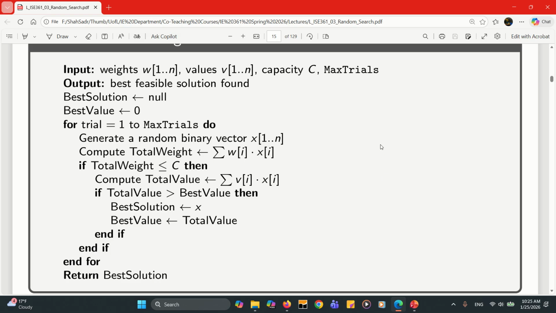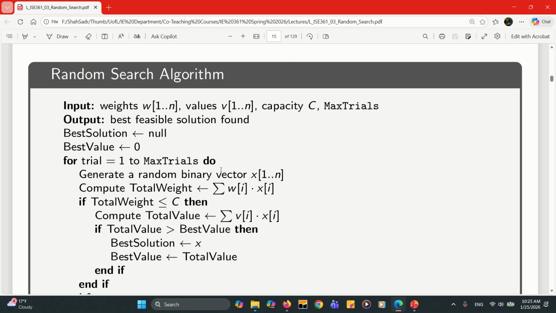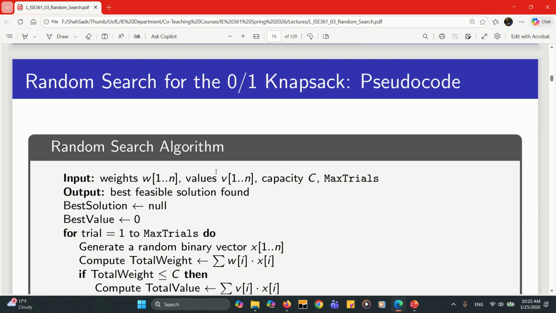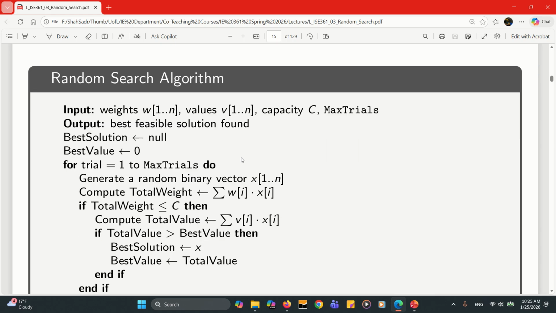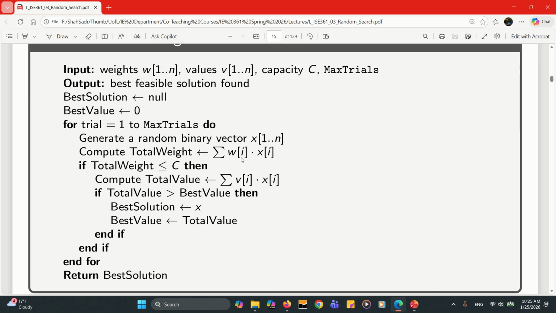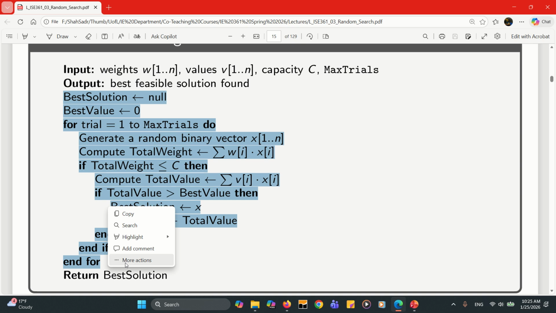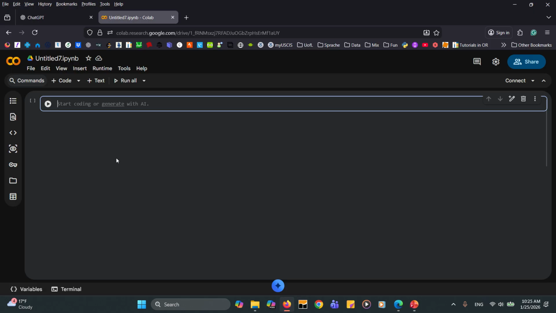instances. So first, we are going to use this pseudocode that we had for random search for a 0-1 knapsack problem, and then ask ChatGPT to generate a Python code using this pseudocode. So we simply copy paste this block, which is the main block of our pseudocode, to ChatGPT.